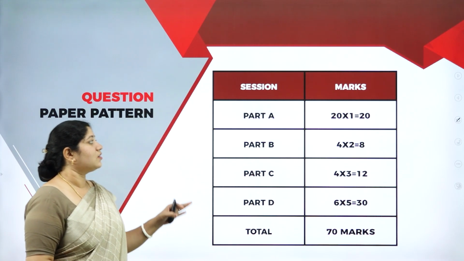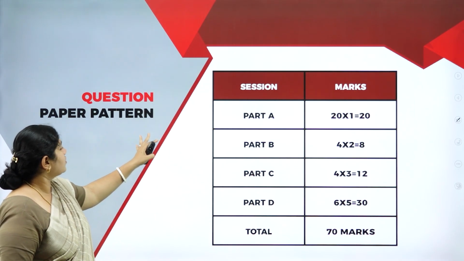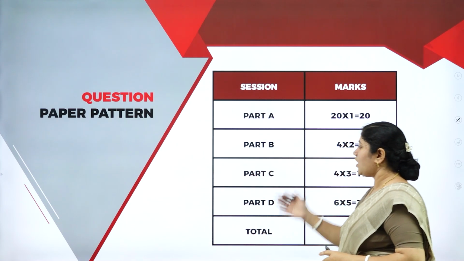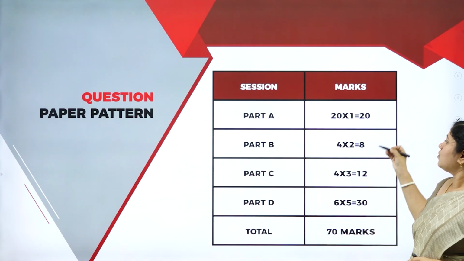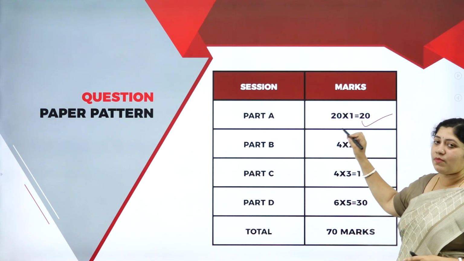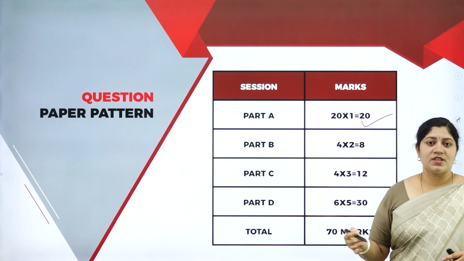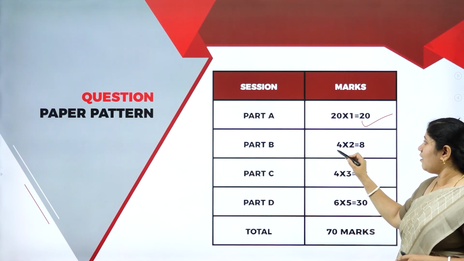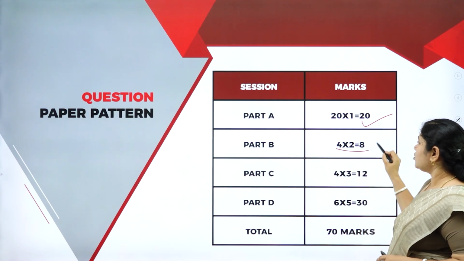And let's see, all put together, what the question paper pattern is. As informed to you, we'll be having 4 different parts in it, wherein we'll be having 20 1-mark questions. It might be MCQ or fill in the blanks. Next, with respect to part B, we'll be having 4 questions.